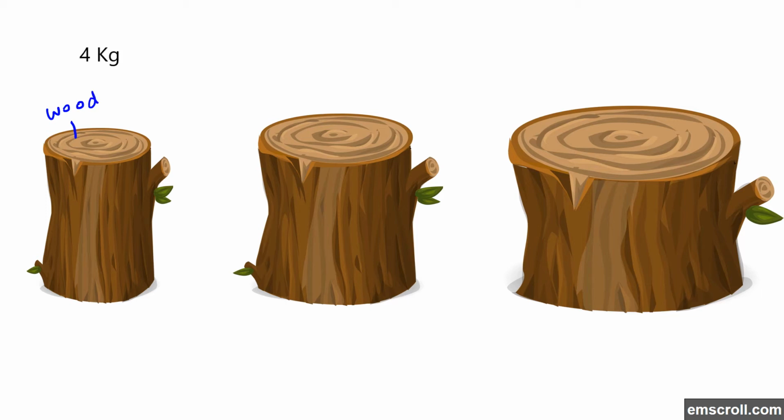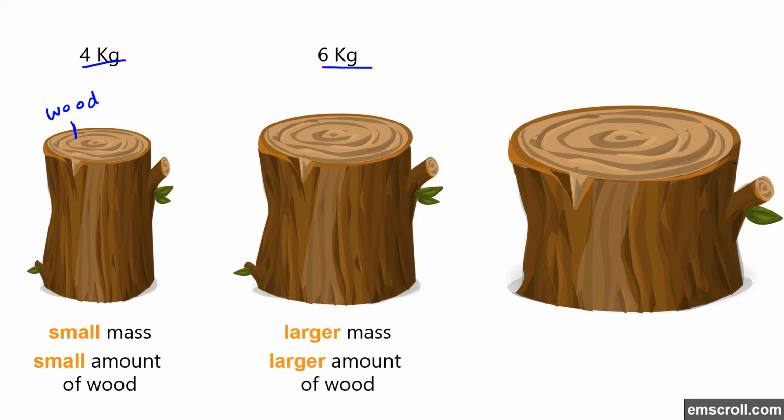The first piece of wood has a mass of 4 kilograms. It's a small mass because it has a small amount of wood. The second piece of wood is also made of wood, of course, but it has a mass of 6 kilograms. It has larger mass than the first piece because it has a larger amount of wood.